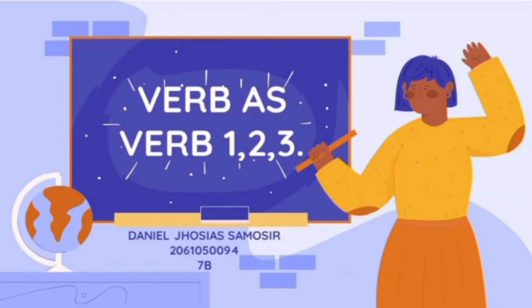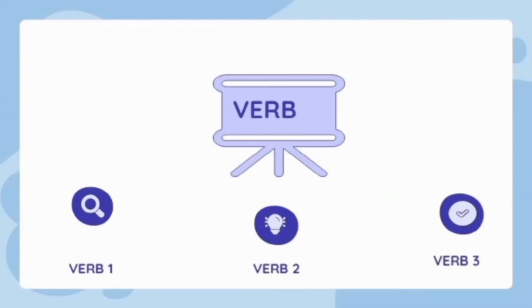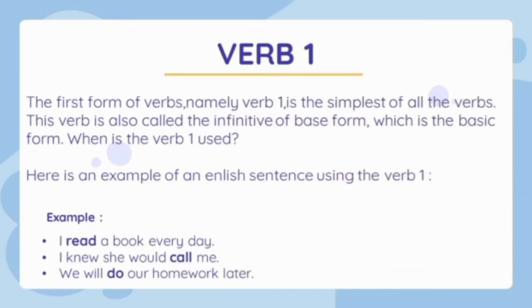Hello everyone, my name is Jhosias Samosir, and now I will tell you about verb. Verb as verb 1, verb 2, and verb 3. What is verb? Verbs are the action words in a sentence that describe what the subject is doing. A verb is the part of a sentence that tells us what the subject performs. Verbs are the hearts of English sentences. Today, I will discuss verb 1, verb 2, and verb 3. Verb 1. The first form of verb, namely verb 1, is the simplest of all the verbs. This verb is also called the infinitive or base form, which is the basic form.